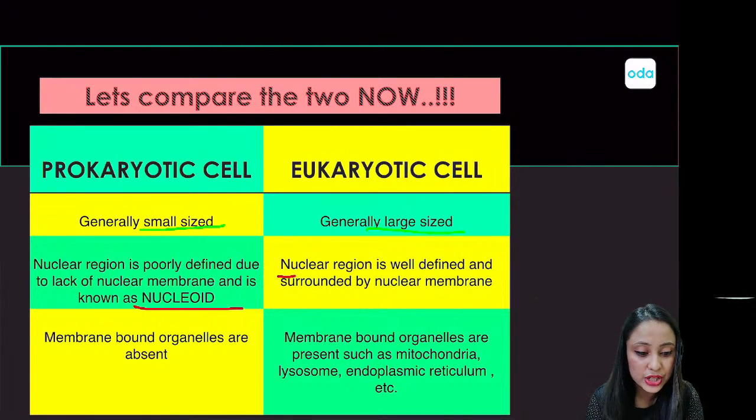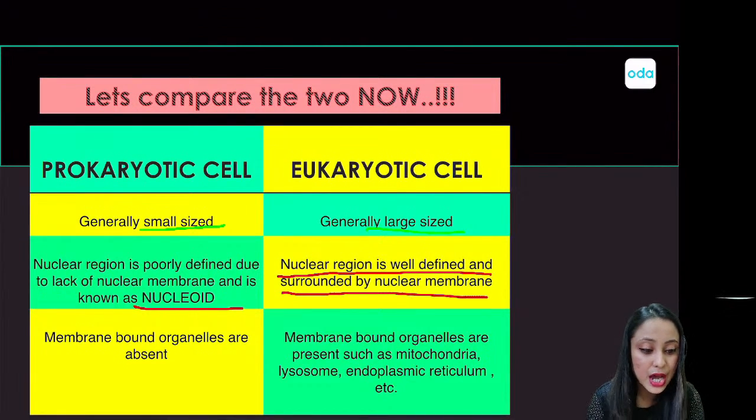So the nuclear region is well defined and it is surrounded by the nuclear membrane, because of which it is eukaryotic. And the final point of difference is that prokaryotic cells don't have membrane bound cell organelles. Now what on earth does that mean? It means that the organelles or structures present within those cells will not be enclosed by a membrane, right?